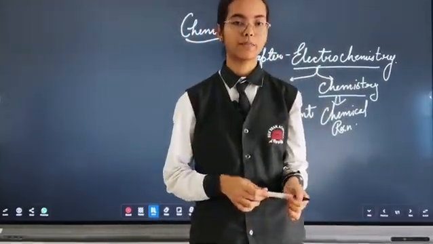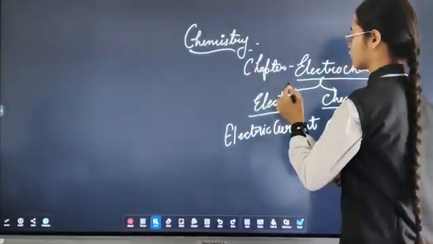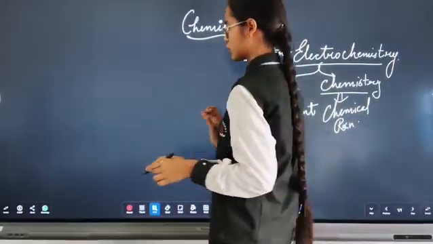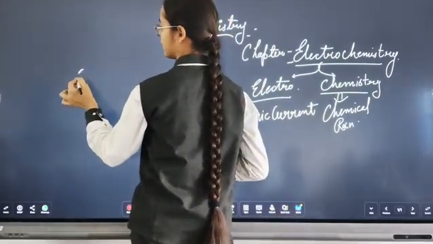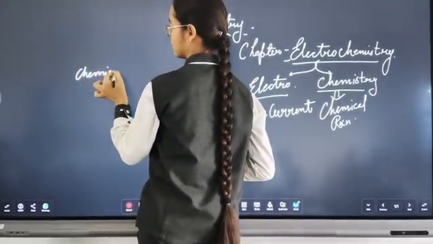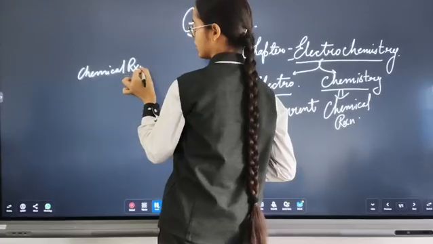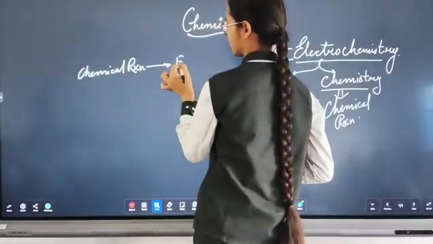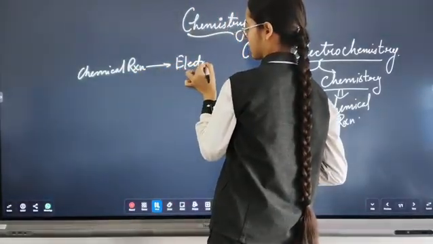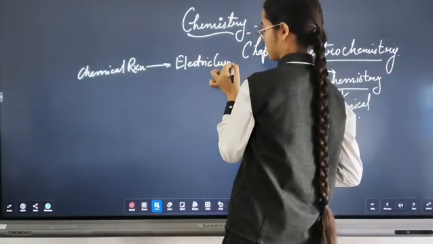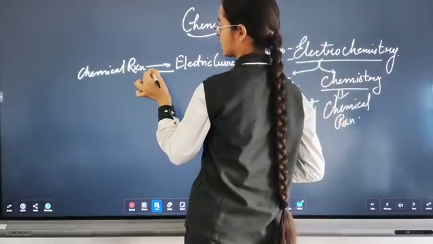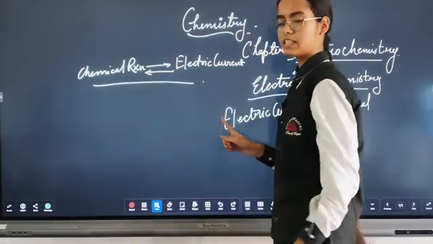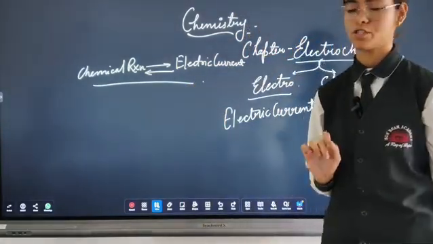It is a branch of chemistry. So this interconversion is called electrochemistry.